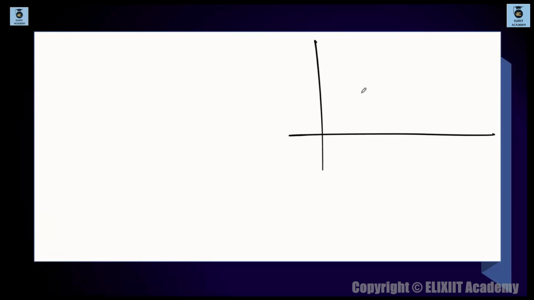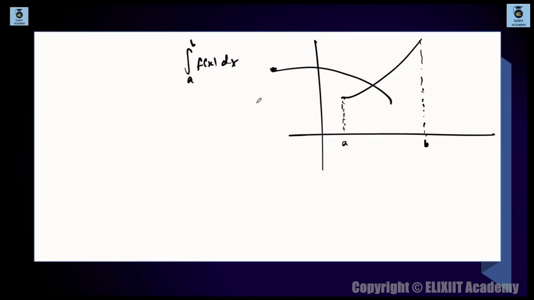Let's say I'm taking one curve in this interval, A to B. What is the meaning of the integral from A to B of f(x) dx? This simply means the area under the curve. This area is represented by the integral from A to B of f(x) dx. So now what I'm going to do is try to establish some inequalities so that integration can be approximated in terms of summation.